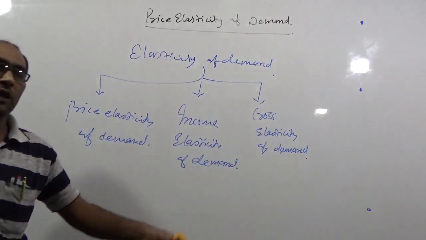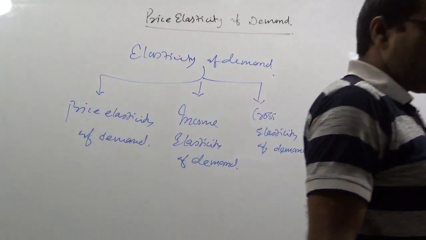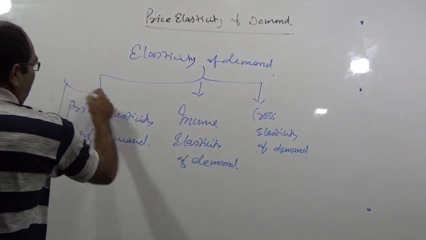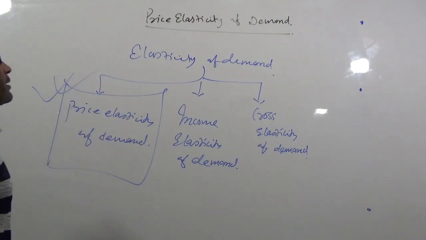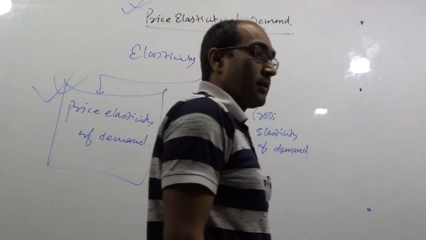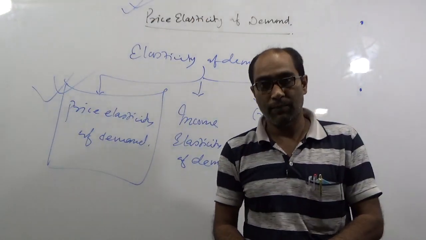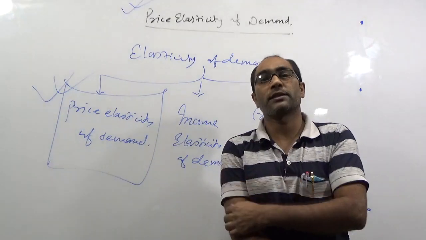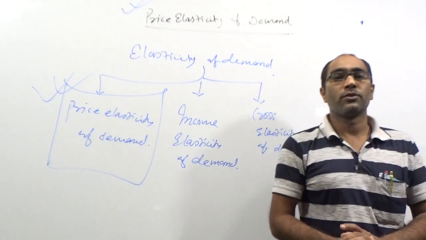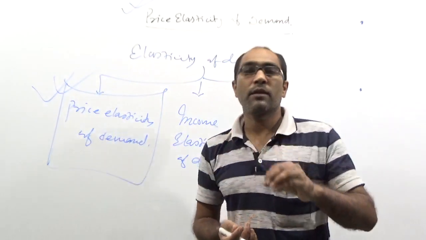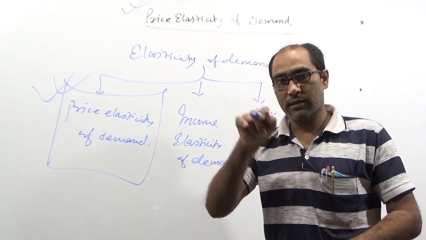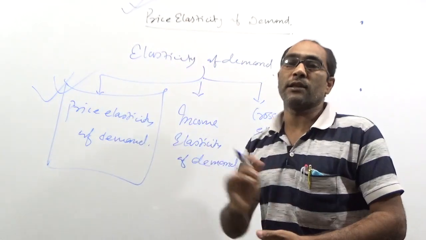So, among the three types, the most important topic for our syllabus is price elasticity of demand. That's why we have to deal in detail with price elasticity only. For income and cross elasticity, we already discussed the meaning in the previous class. So today, keep in mind that if we talk about the elasticity of demand, it means price elasticity only.